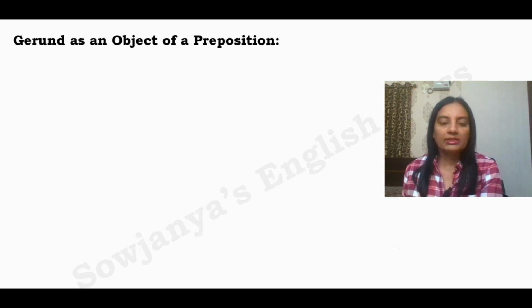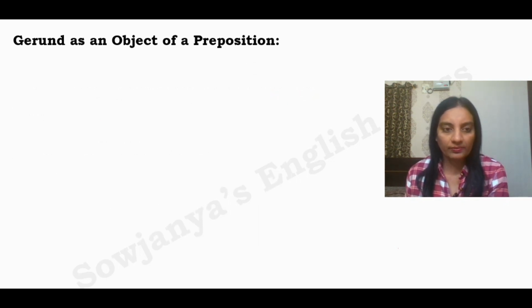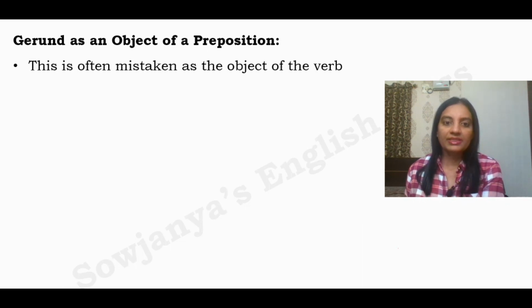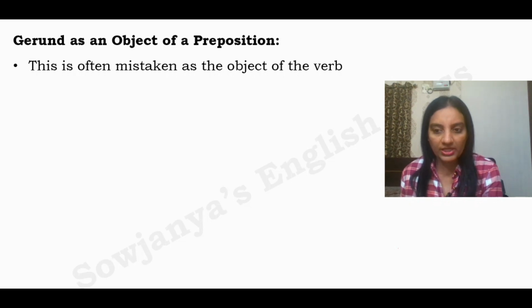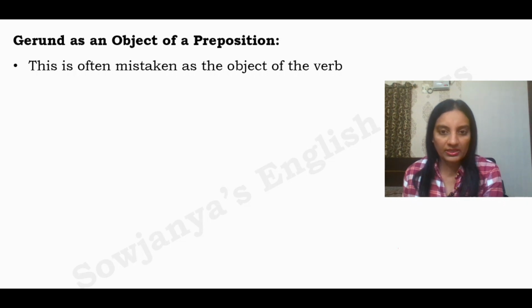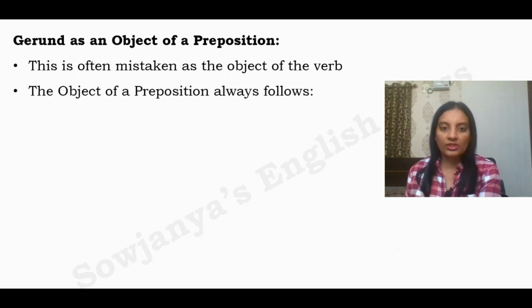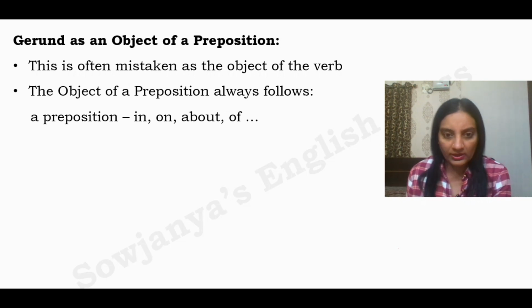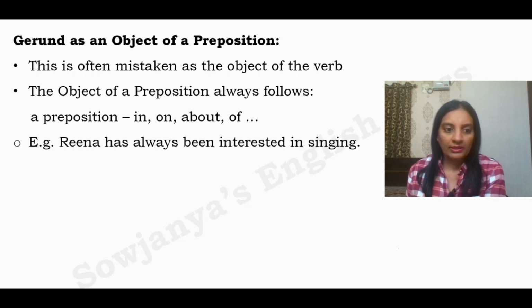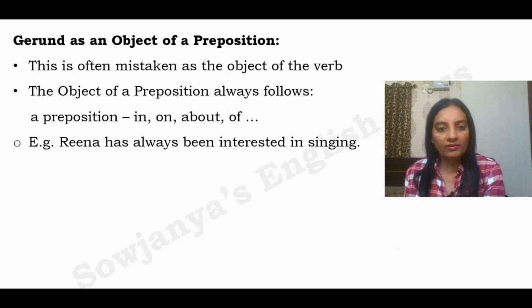Okay, gerund as an object of a preposition. This is often mistaken as the object of the verb. Some people think that it is a direct object, whereas objects of prepositions are never direct objects. Let us see. The object of a preposition always follows a preposition like in, on, about, of, for, across, above, over. Okay, example: Reena has always been interested in singing.